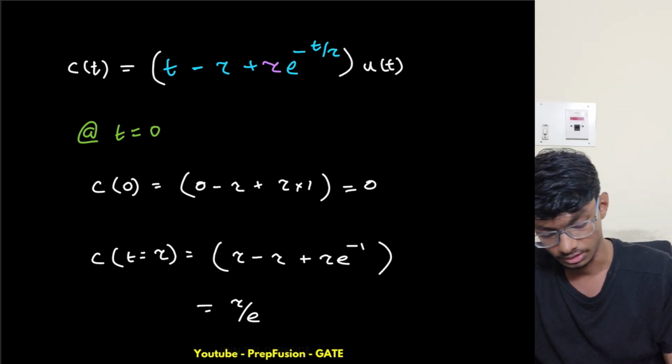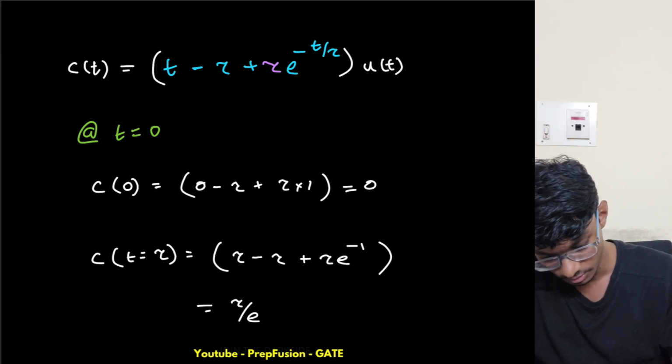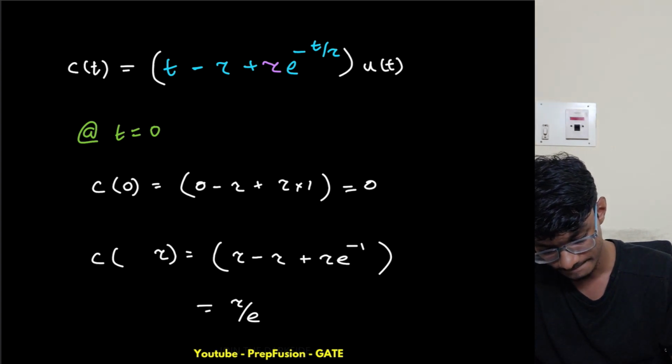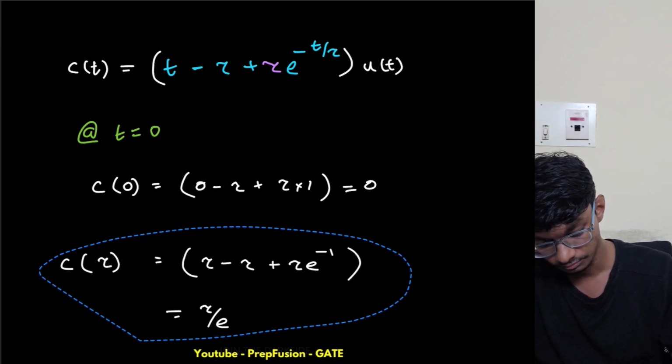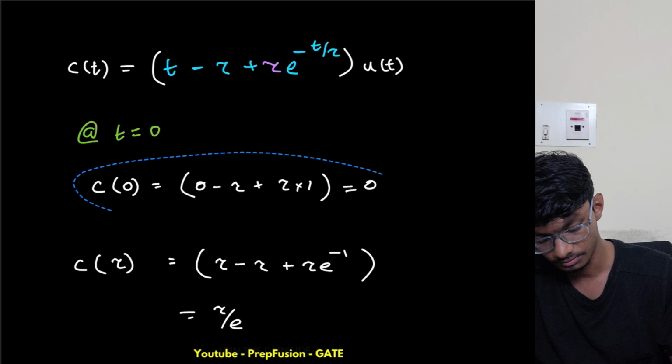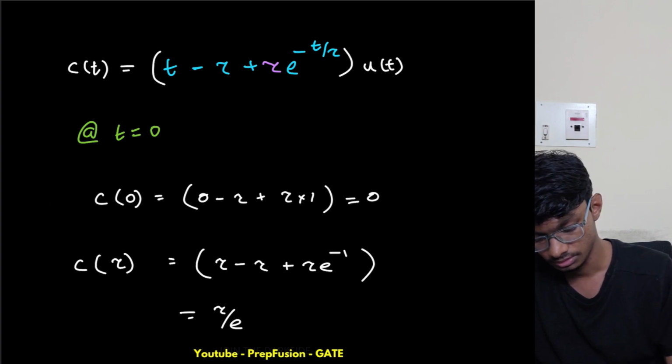Let me compare the input and output both.